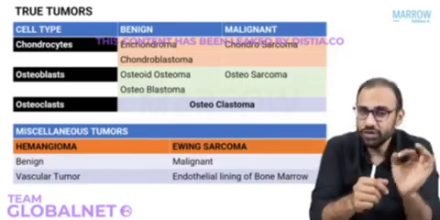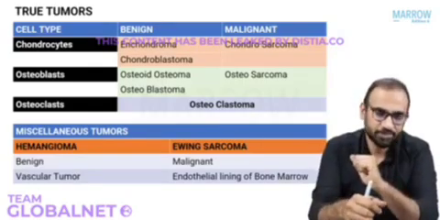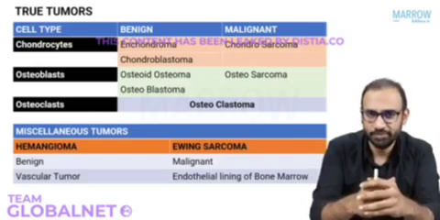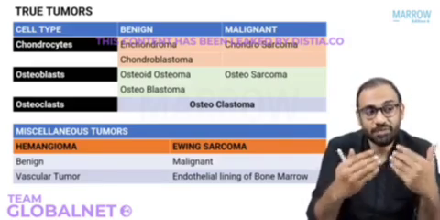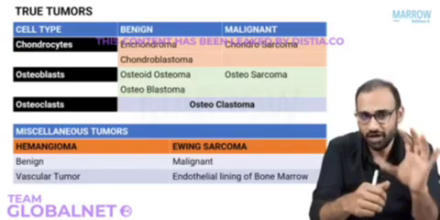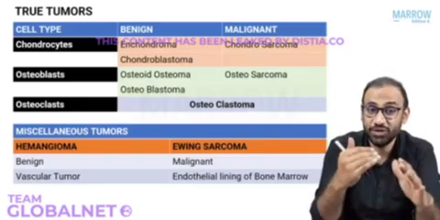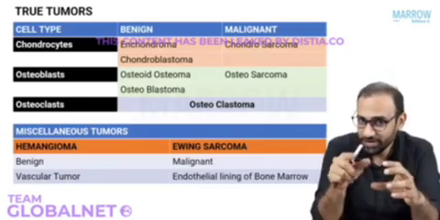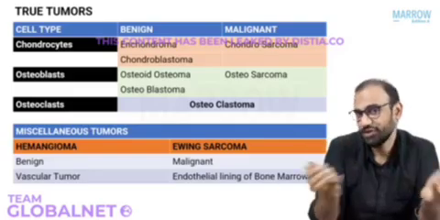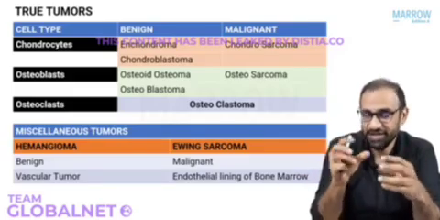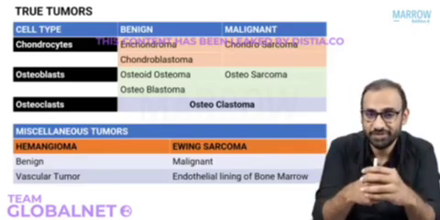Number two, if you know the cell of origin, you will also know the radiological findings. For example, say it's a cartilaginous tumor. Right? So what will a cartilaginous tumor appear like on X-ray? You see, cartilage is usually not visible on X-ray because it's lucent, it's hazy, it's radiolucent. So if there is a tumor that is cartilaginous, there will be less density in the bone, suggesting that there is cartilage in place of the bone. And because it's a tumor, there will be some amount of calcification here and there.